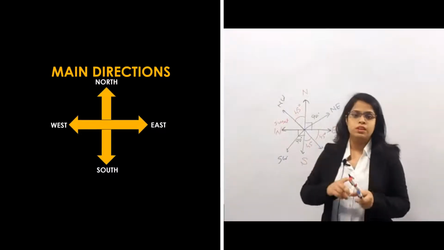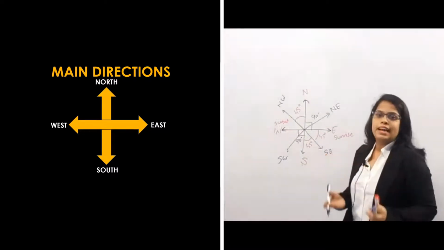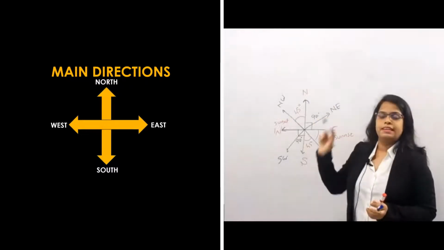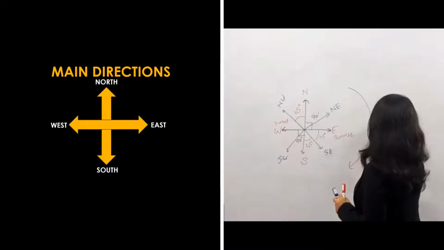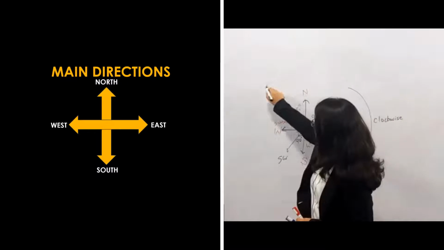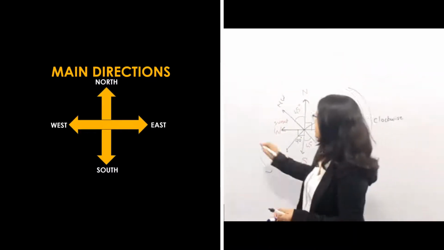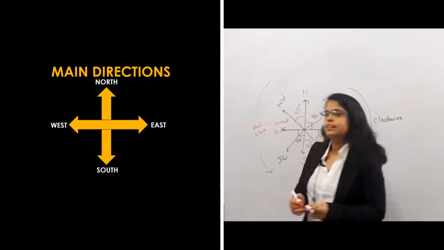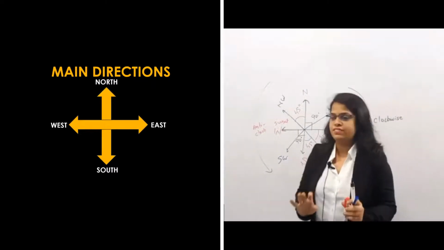Then the 2 most important concepts, we'll take a recap on those also. What were they? Clockwise and anti-clockwise. What is clockwise? Like how the clock moves, if we go in that same direction, it's called clockwise. And if it's going in the opposite direction to the clockwise, then we call it anti-clockwise, right? This was our yesterday's concept.